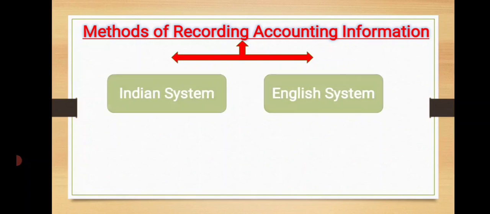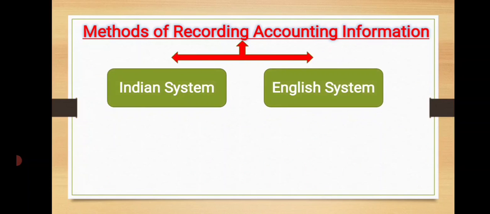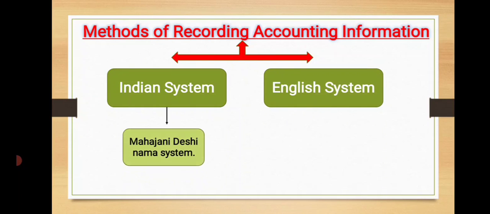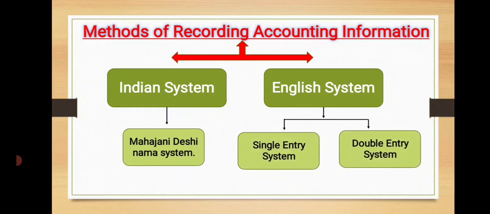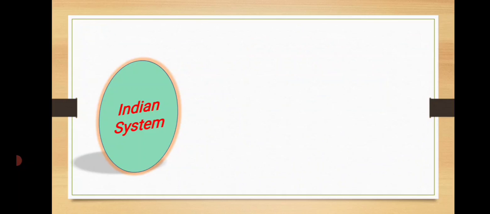We can classify them in two groups, Indian system and English system. The Indian system is known as the Mahajani Deshi Nama system, and the English system can be classified further into single entry system and double entry system. Let's see in detail.